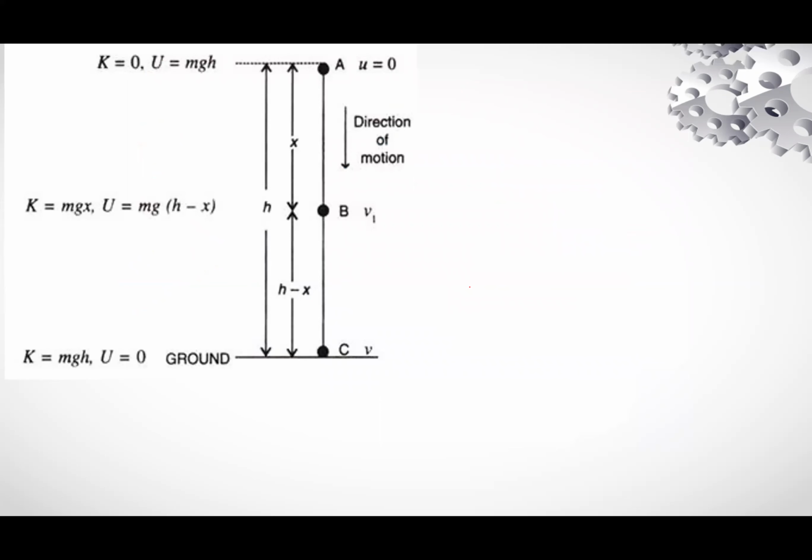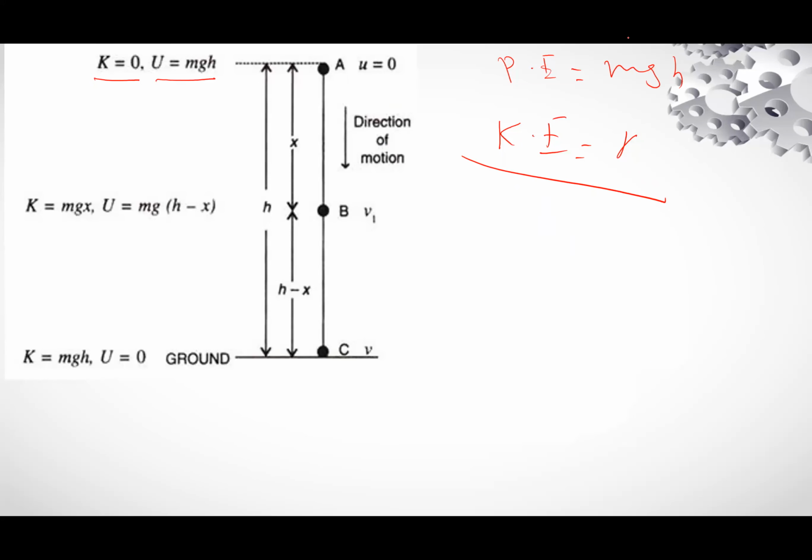But modern research says energy can be created and energy can be destroyed. This is kinetic. This is potential. So potential energy when height is maximum will be mgh, and kinetic energy when the body is at rest will be 0. These two values are for kinetic and potential.